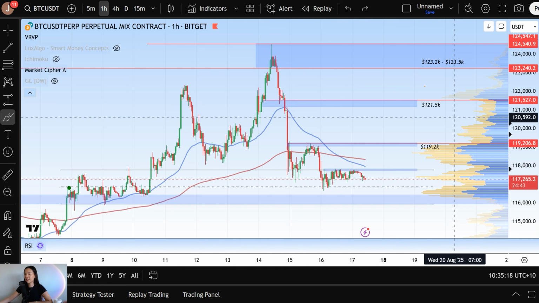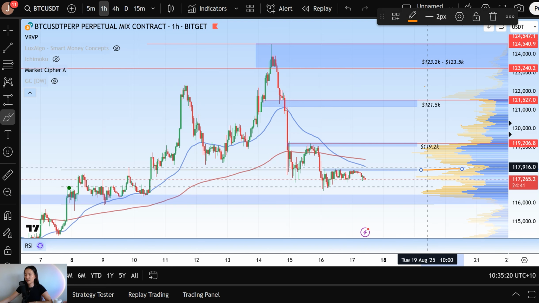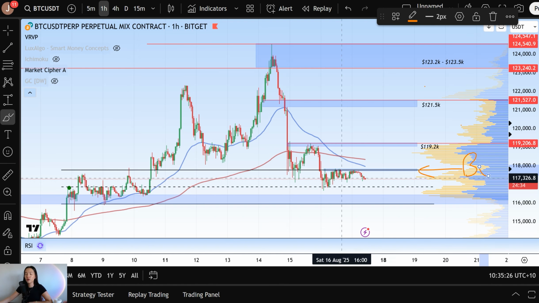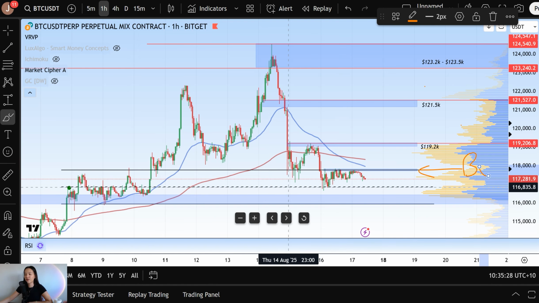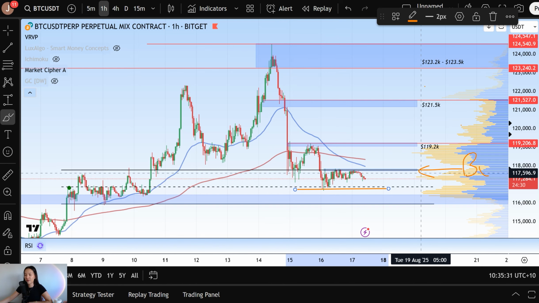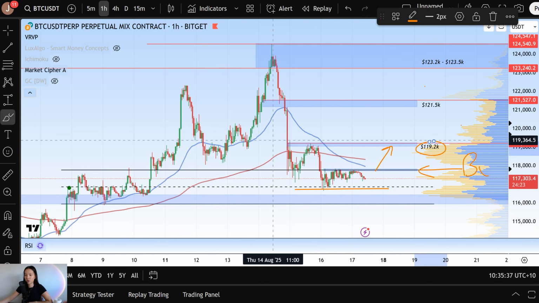Now, this also means that if we're able to push above the range high here at 117.7K, our short time frame resistance, that is going to signal a bullish reversal on the short time frame for Bitcoin, right? Obviously, we've seen a range low retest, push above that first level of resistance, and then move up to retest the change of character level here at 119.2K, right?